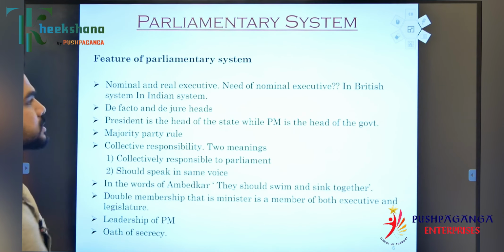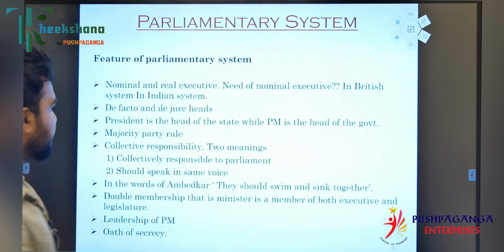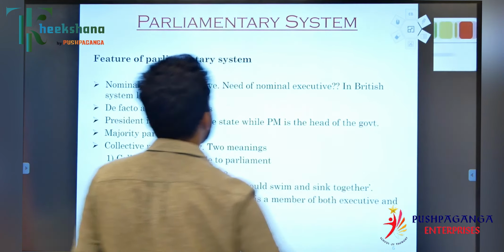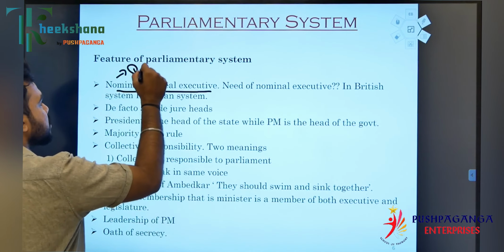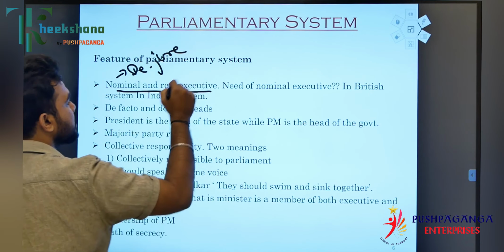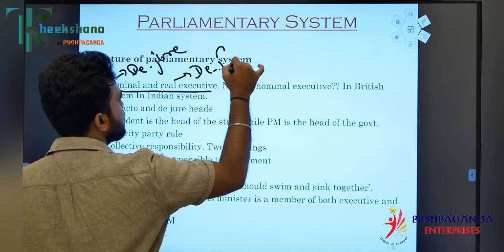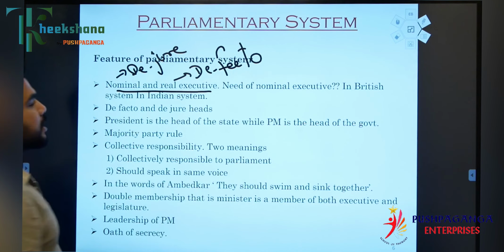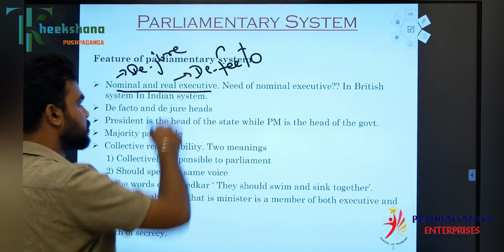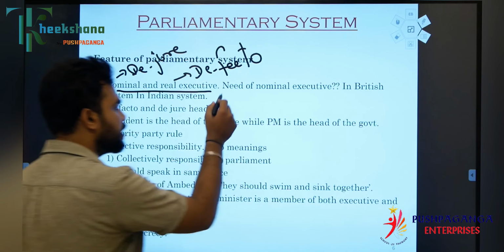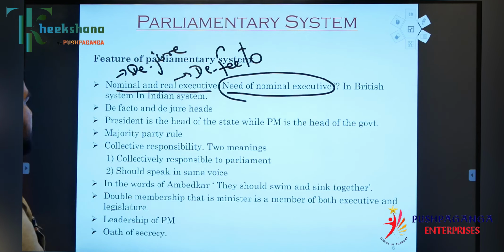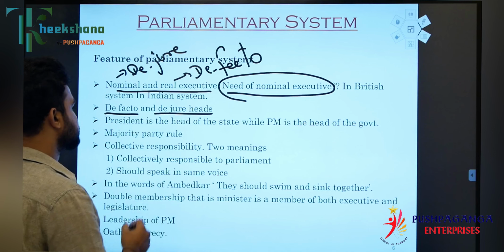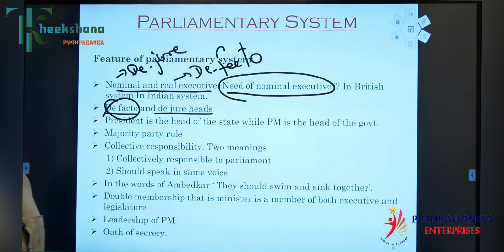Now, what are the features of the parliamentary system? The main thing, as I said earlier, is the nominal and real executives. What is the nominal executive? He is called the de jure, and the real executive is called the de facto. We will discuss the need of a nominal executive in the British system and the Indian system later. Then there are the de facto and de jure heads. The de facto is the head of the government and the de jure is the head of the state.